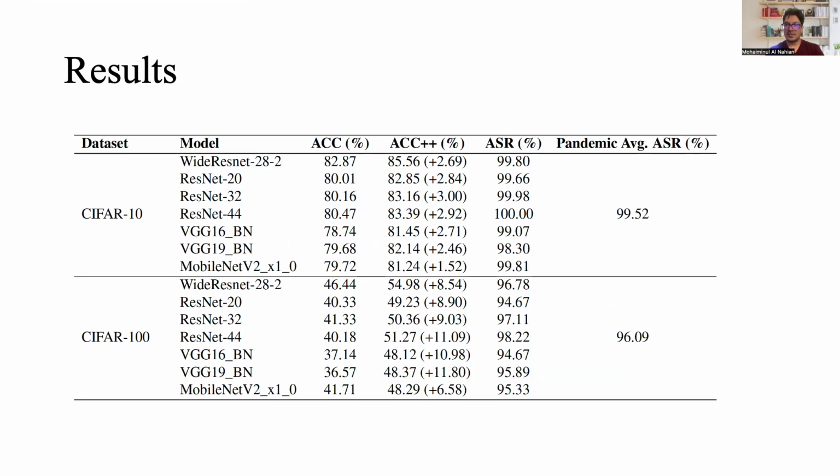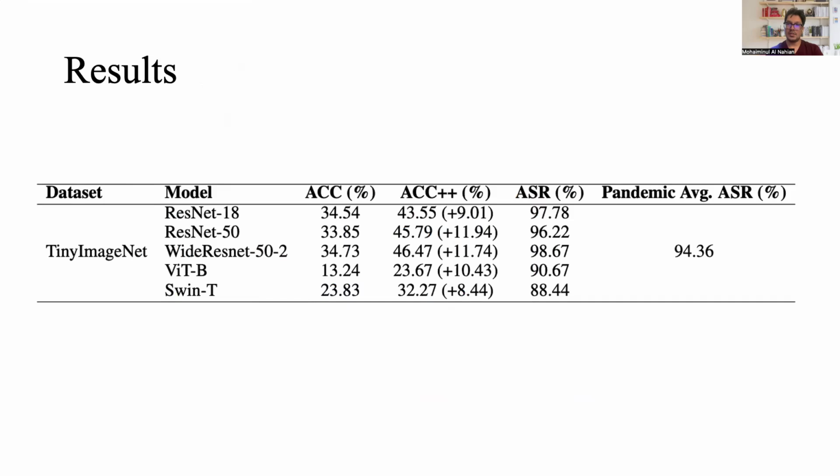Then we show the quantitative result. In CIFAR 10 and CIFAR 100, we attack 7 different downstream classifiers. In each case, synthetic data augmentation boosts clean performance of the classifier, increasing accuracy up to almost 12%. But at the same time, all classifiers become backdoored passively, irrespective of their architecture, with high attack success rate. We see similar results for Tiny ImageNet, where we attack 5 different classifiers, including vision transformers.